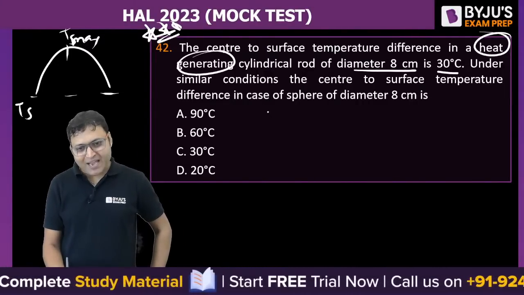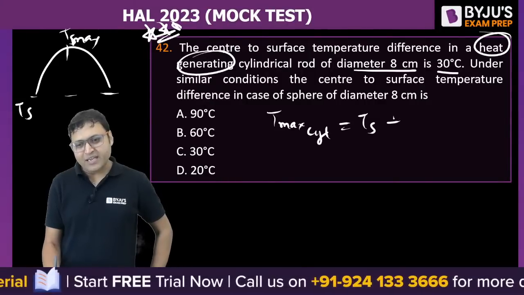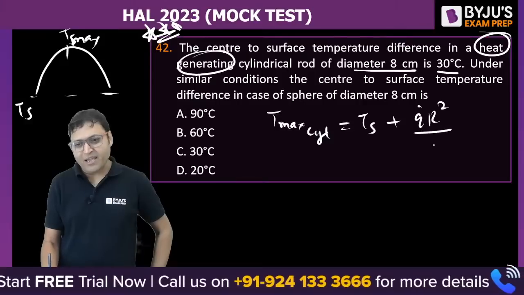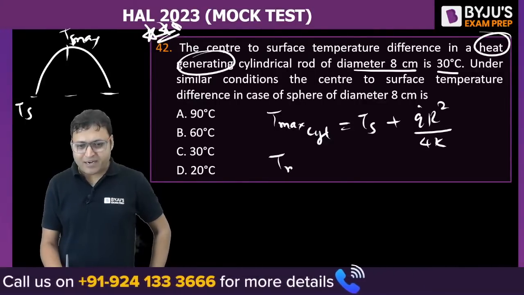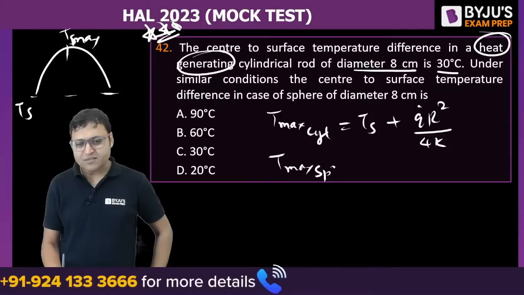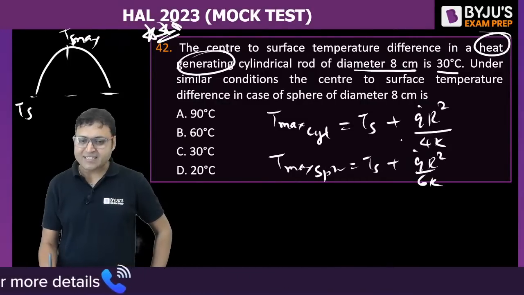So do you agree T maximum for a cylinder is equal to Ts plus Q dot R square by 4K, and for a sphere T maximum is equal to Ts plus Q dot R square by 6K. That is the only difference.